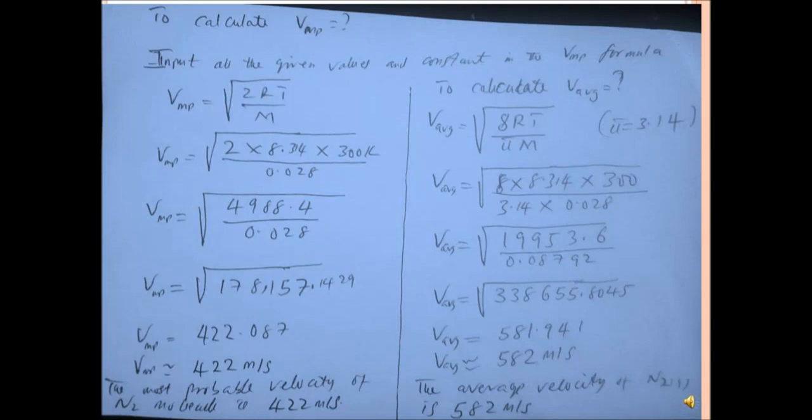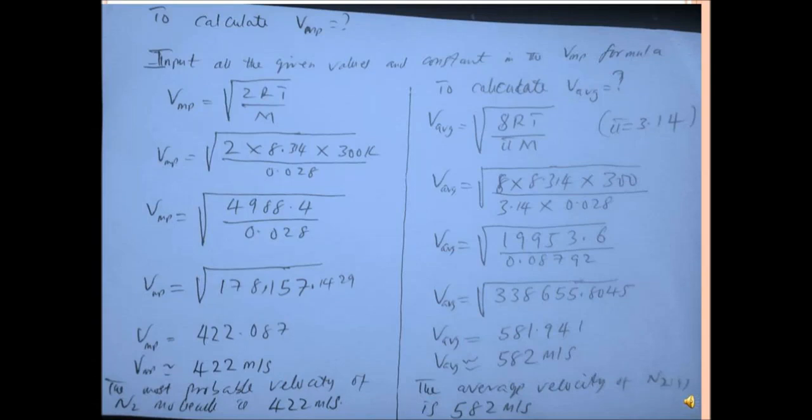8.314 times 300, you see, we are going to get 4988.4 divided by 0.028. So when you divide it, we get what? 178,157.1429.